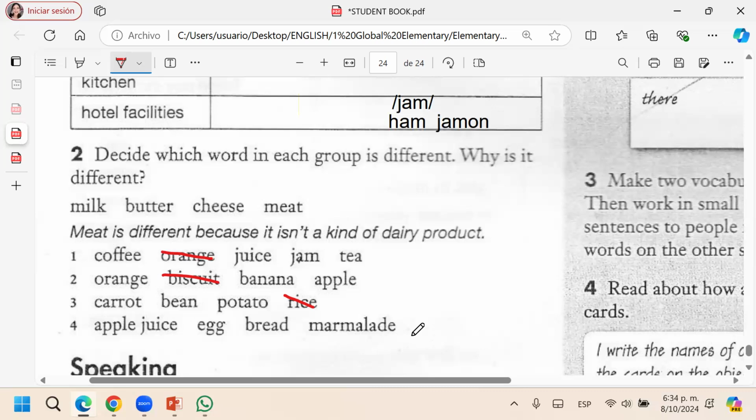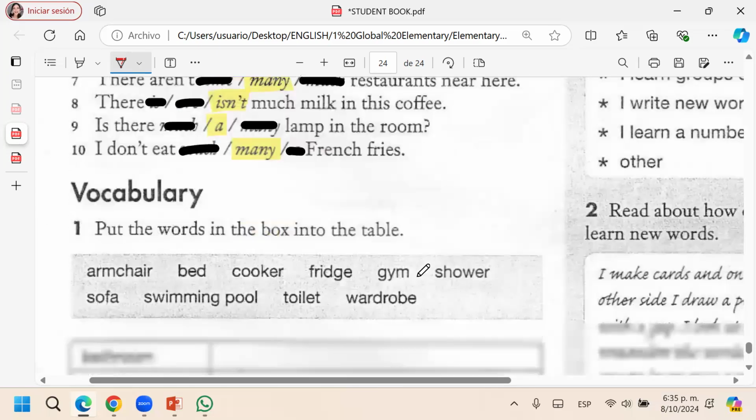Apple juice, egg. Why is it different? Because egg is countable. Because eggs are countable, the apple juice. The apple is countable, but the apple juice is not countable. So yes.